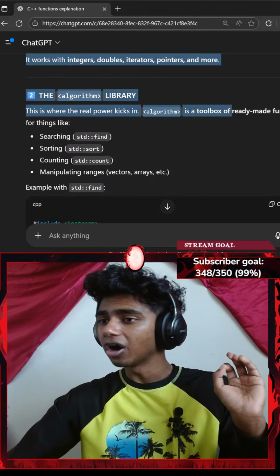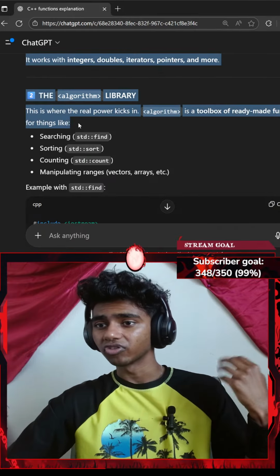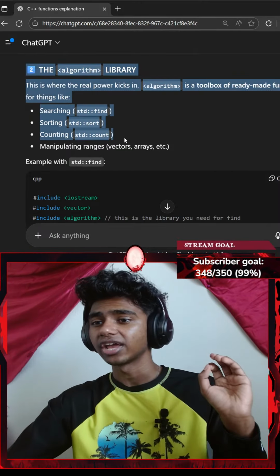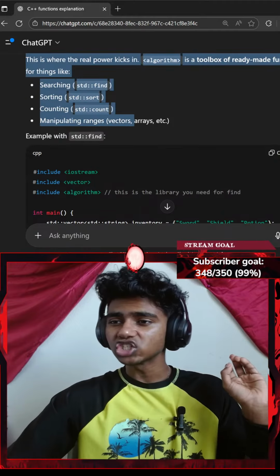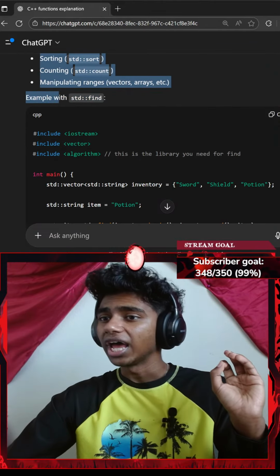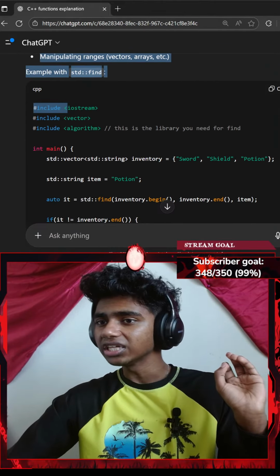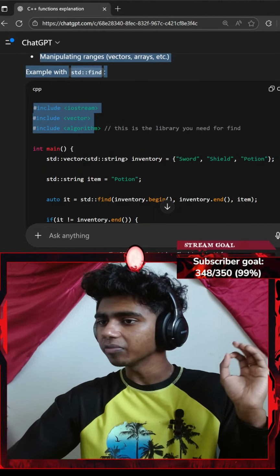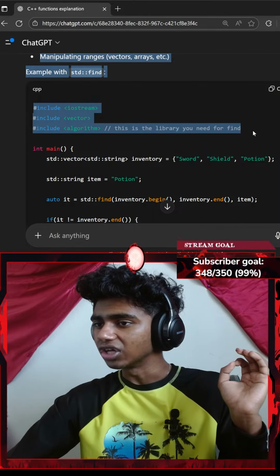The algorithm library. This is where the real power kicks in. Algorithm is a toolbox of ready-made functions for things like searching, std::find, sorting, std::sort, counting, std::count, manipulating ranges, vectors, arrays, etc. Example, with std::find, we include iostream, we include vector, we include algorithm, which is the library you need for find.